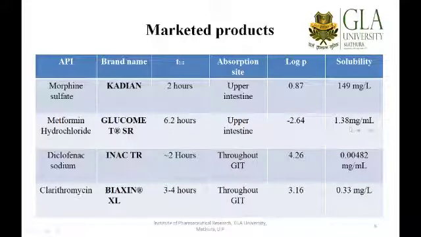So you can see it is again showing no solubility issue, and it is also a suitable candidate for sustaining the drug action. Another acutely used drug is diclofenac sodium. So morphine is for the acute condition, metformin is for chronic condition, that is for diabetes. Diclofenac is again used for arthritic or some pain and inflammation.